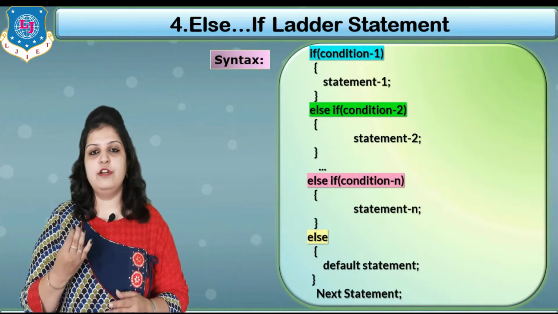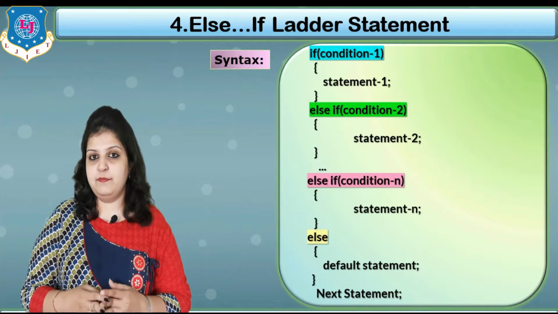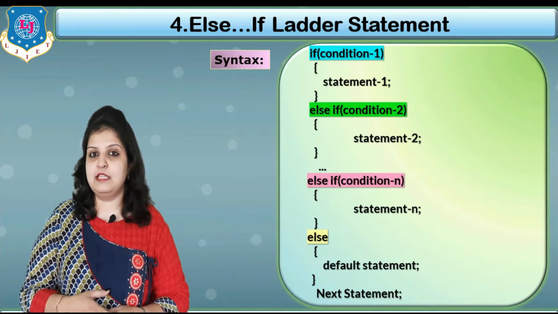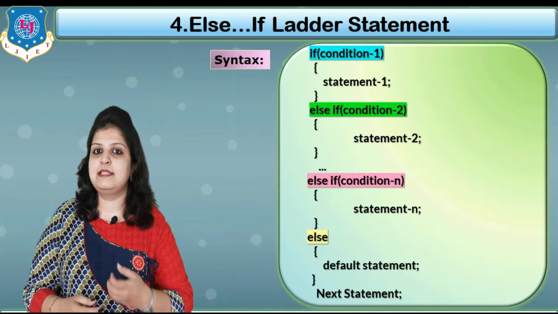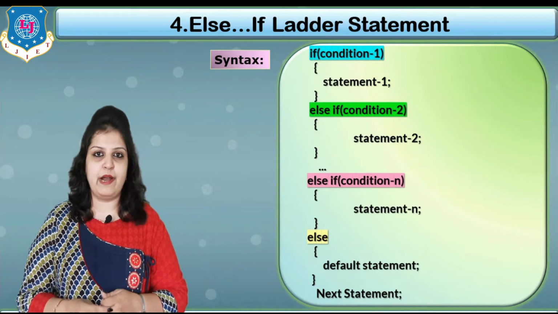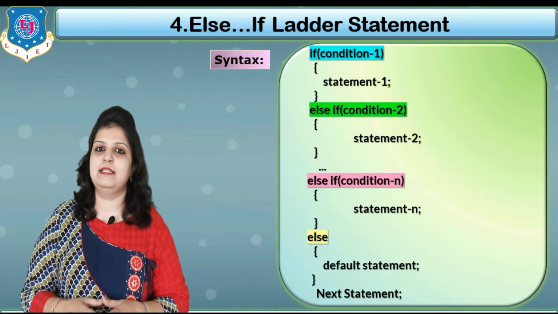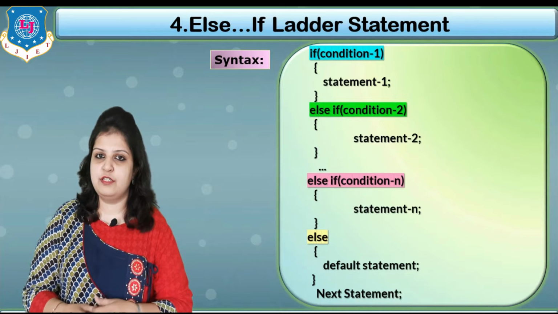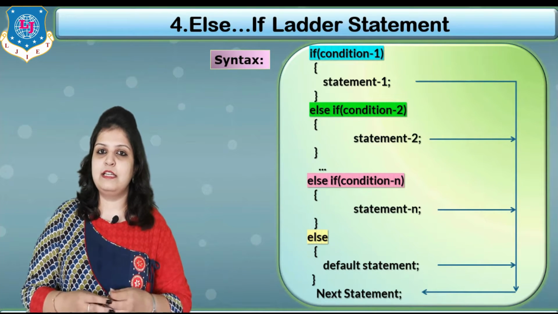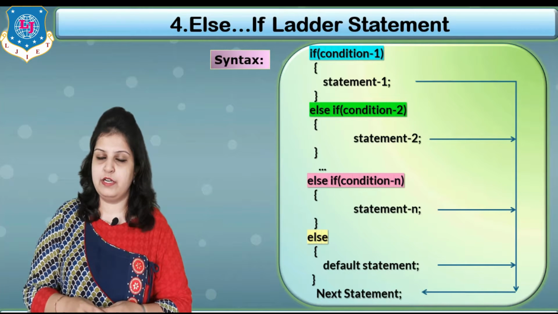Now we have 4 different conditions, but is it possible that all the conditions become false? In this case we have to write our else statement, and the else statement is nothing but our false part, or here we can say that it is a default statement. And after the else if ladder, the next statement will be executed.